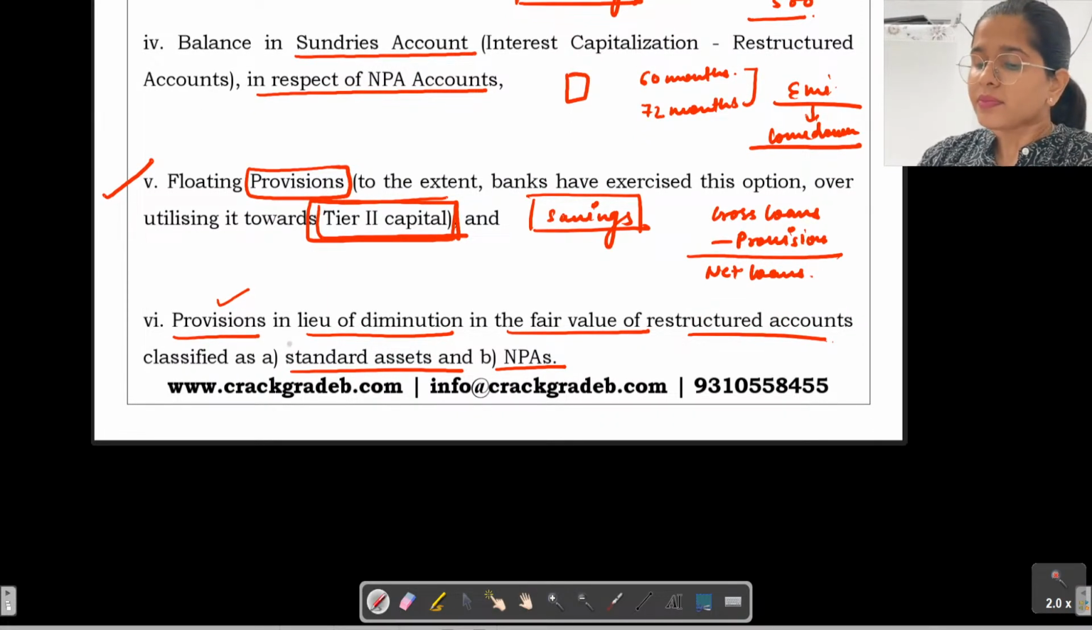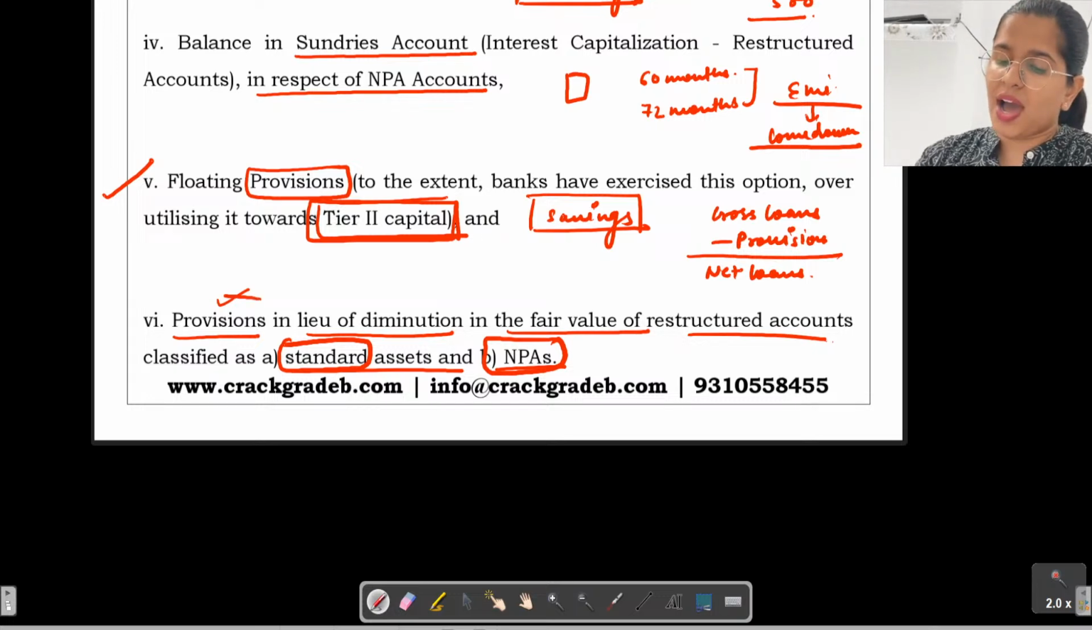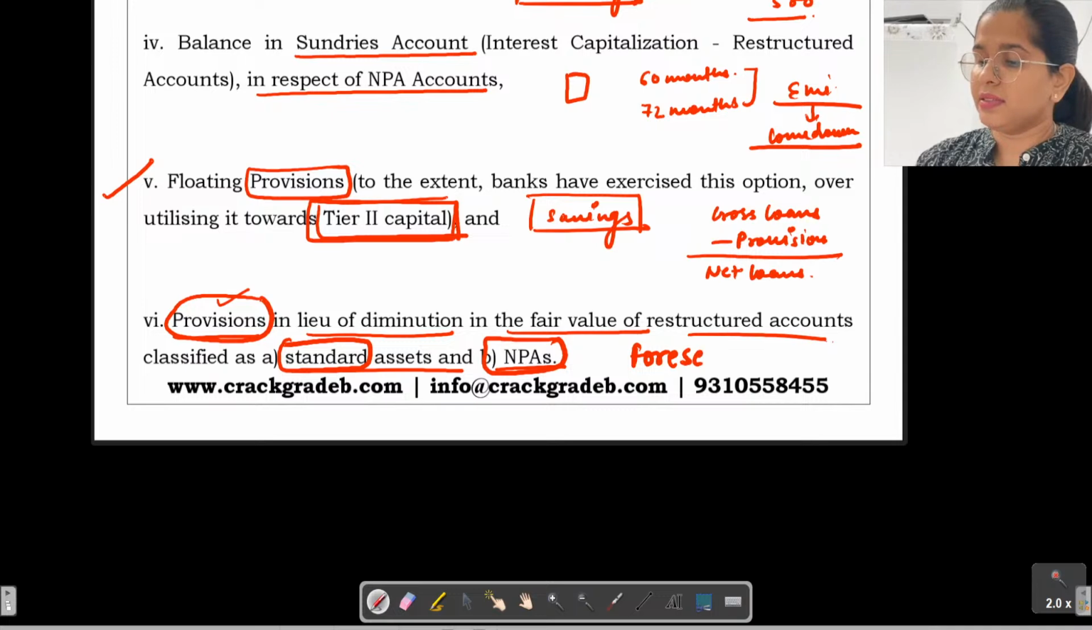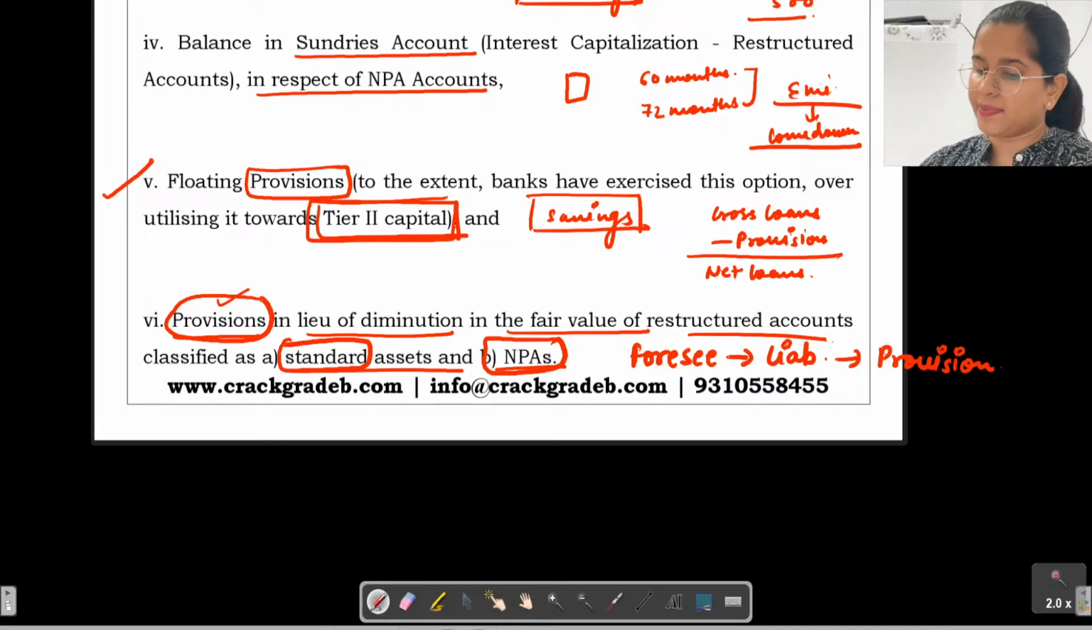Next, if for your standard assets or the NPAs there is a fall in valuation and you have maintained provision for it. See, provision होता क्या है? Provision is all about liability, right? If you can foresee a particular liability, then you should create a provision. Right? And this is what has been meant.